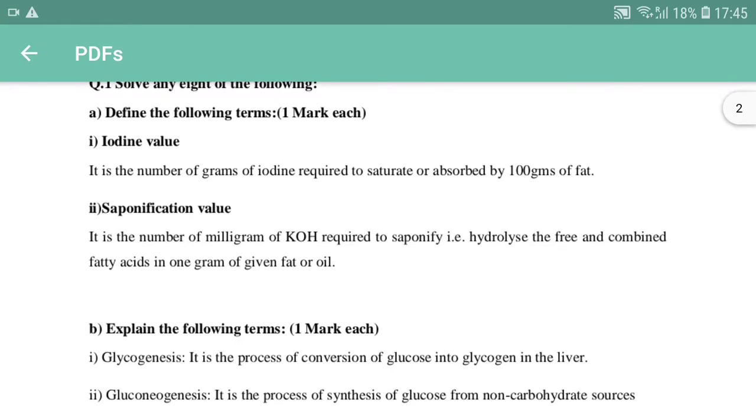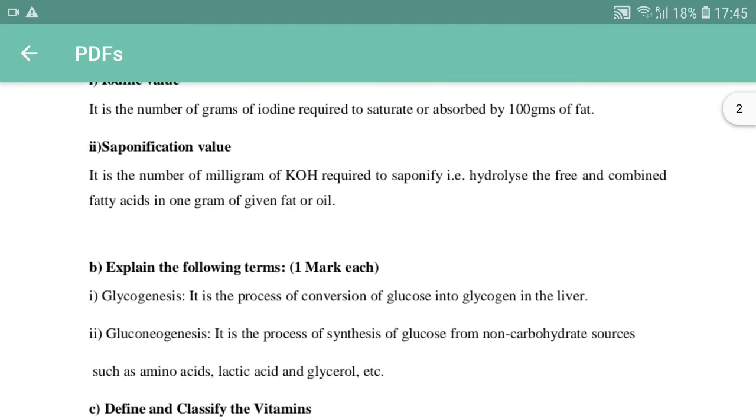So, the first question is iodine value. What is iodine value? It is the number of grams of iodine required to saturate or to absorb 100 grams of fat. So, that we call it as iodine value. So, the amount of iodine required to absorb 100 grams of fat.